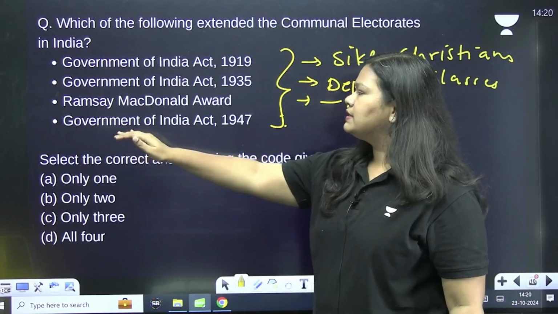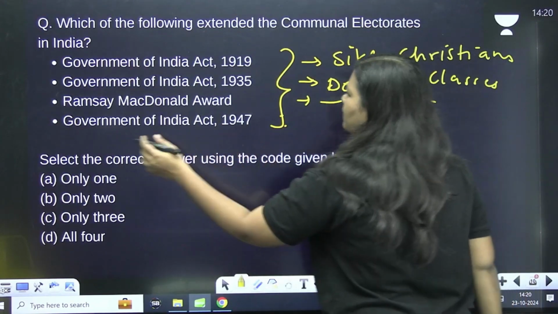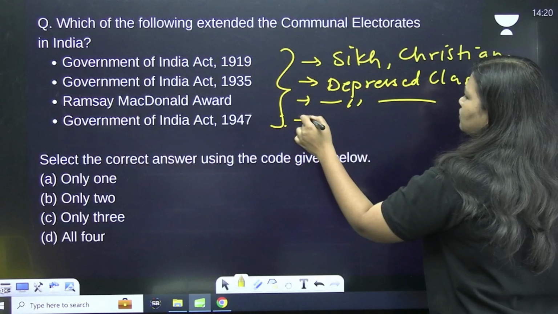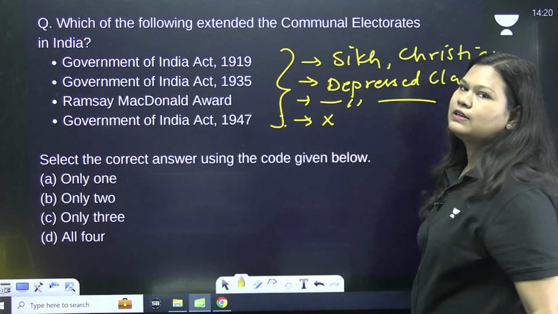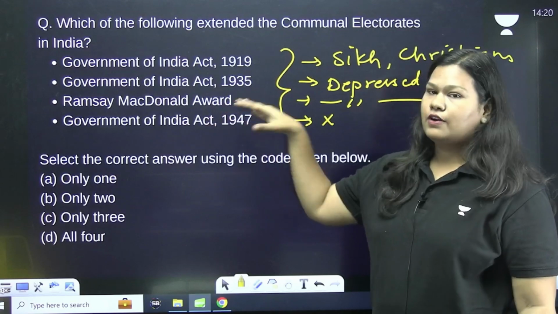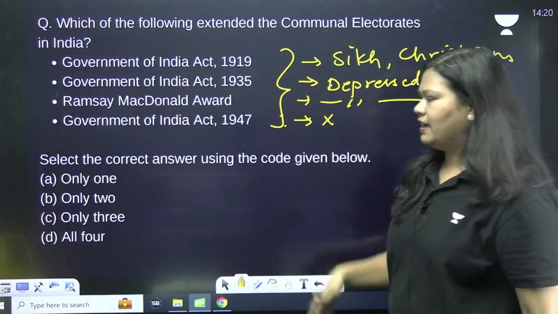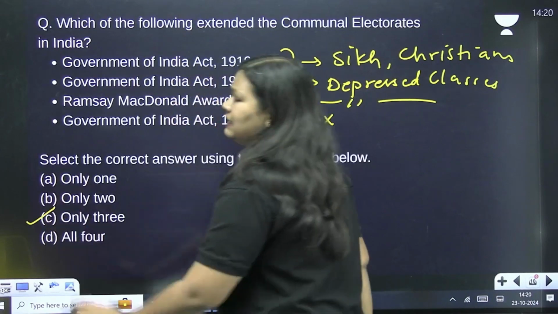Now our fourth option is Government of India Act 1947. You know that we got independence because of this act. So this has nothing to do with communal electorates. So it didn't extend any idea of communal electorate. So out of these four, 3 extended the idea. So the answer is only 3.